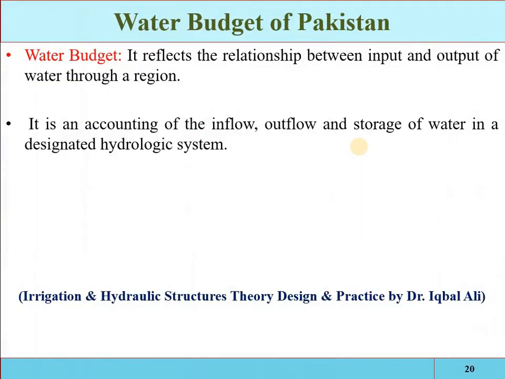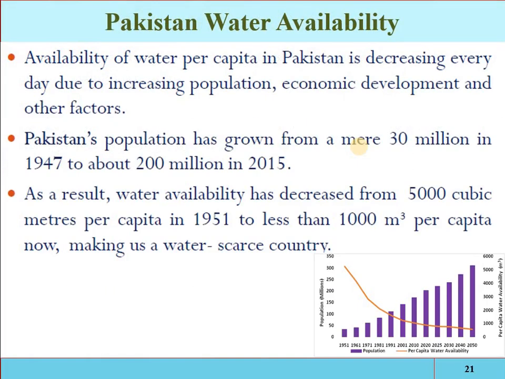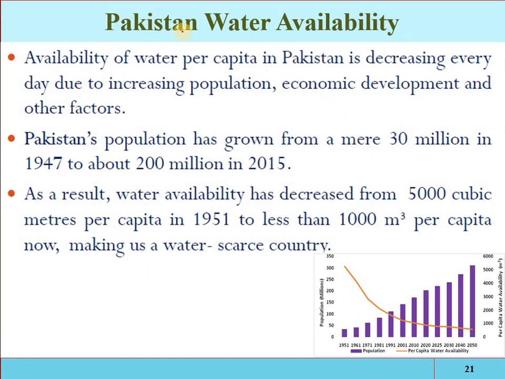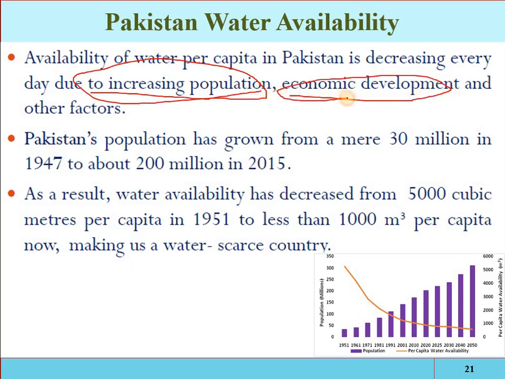Now we have the water availability in Pakistan. The availability of water per capita in Pakistan is decreasing every day due to the increase in population. That is the main problem: the population, economic development, industrialization. If you are industrializing, the land will be developed, so the underground recharge will be reduced and water will be lost from a specific area. So the water availability will be reduced.